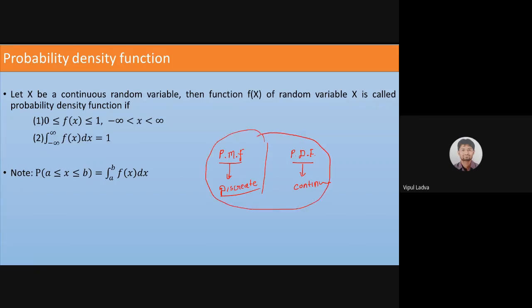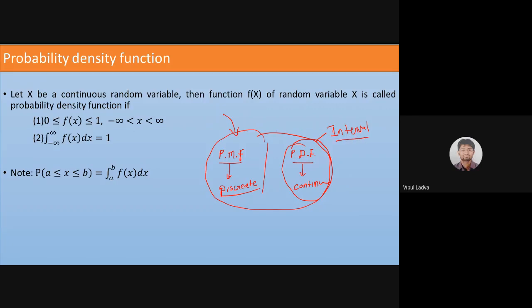Now, if my random variable is a continuous random variable, then surely that random variable will take values in one of the intervals. In this part, we are dealing with intervals, and in this part, we are dealing with the discrete values. Discrete values means isolated values. And here we are supposed to deal with the interval.